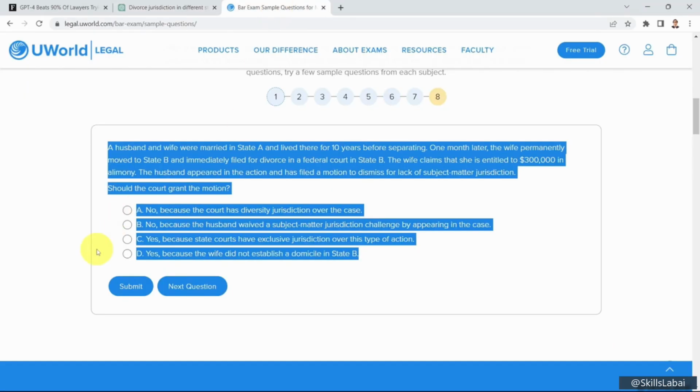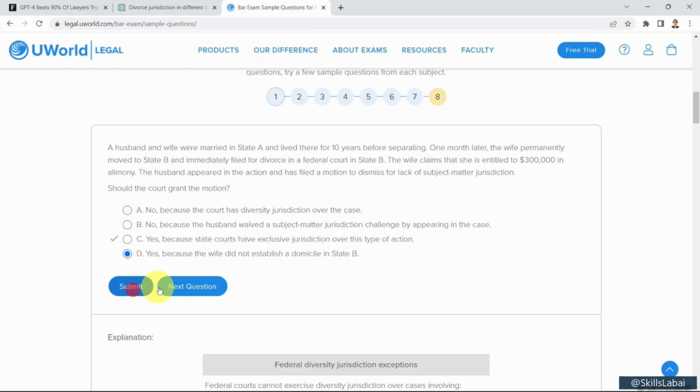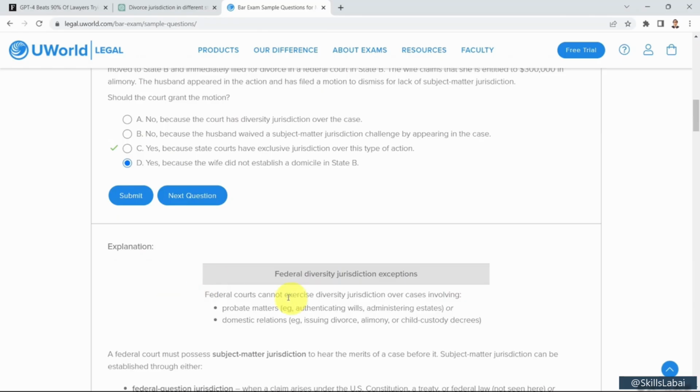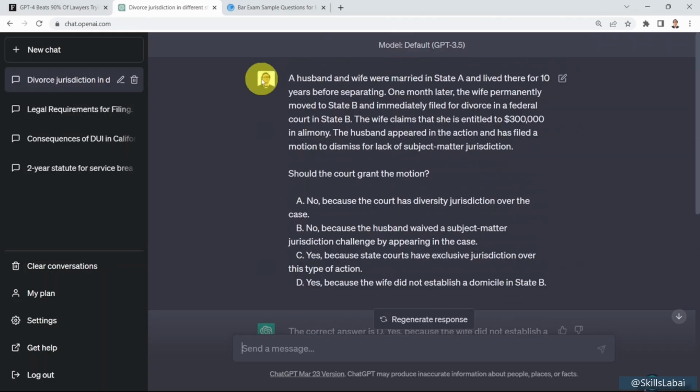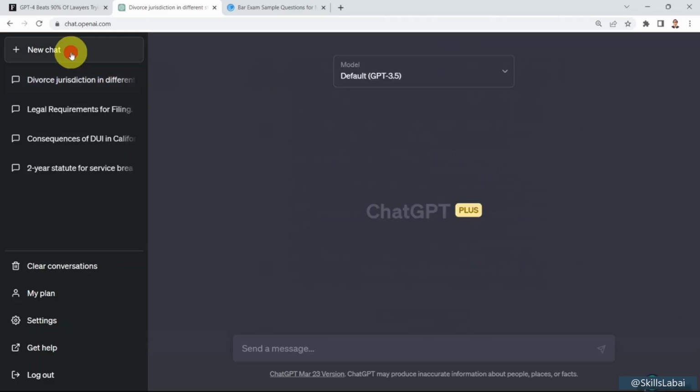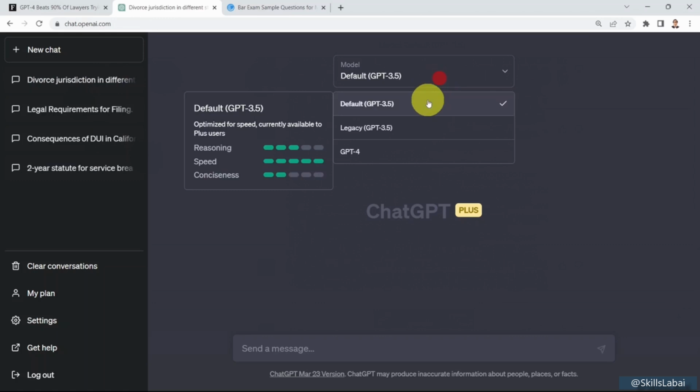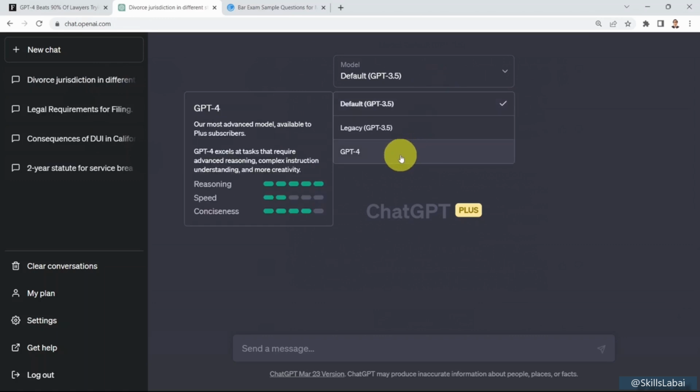So if I go back here, select choice D and click submit, it tells me that's actually wrong. The correct answer was C, meaning that GPT 3.5 actually failed to solve that question. What I'm going to do now is click on new chat, and I want to see if GPT-4 is able to answer that question correctly.